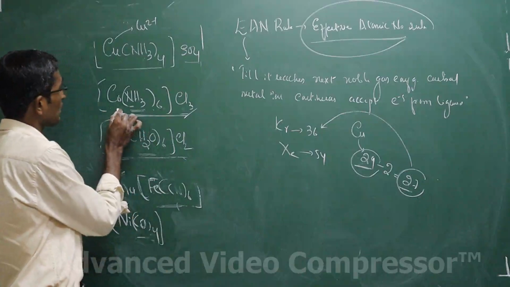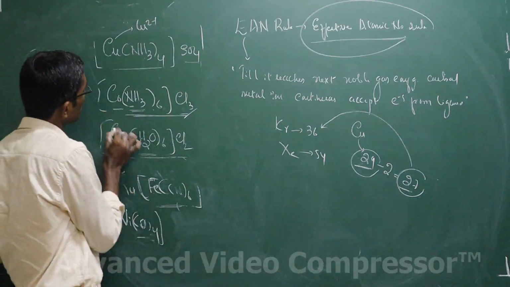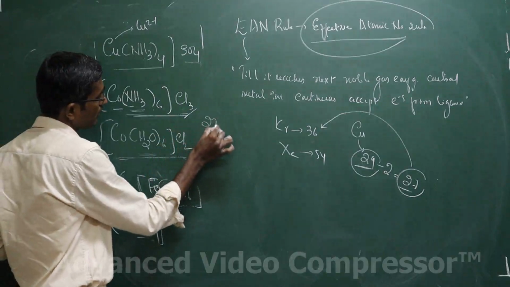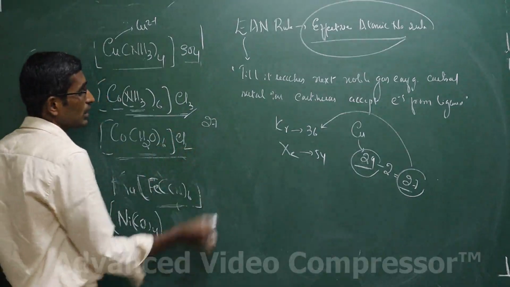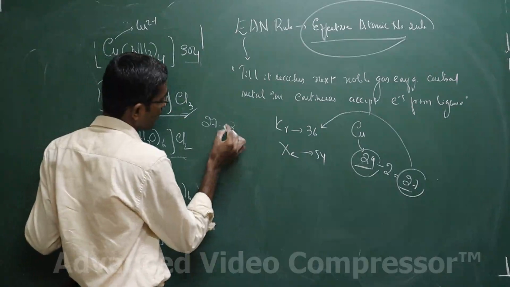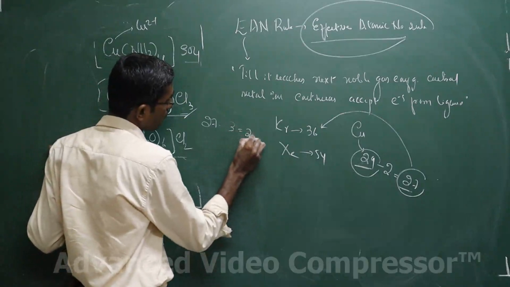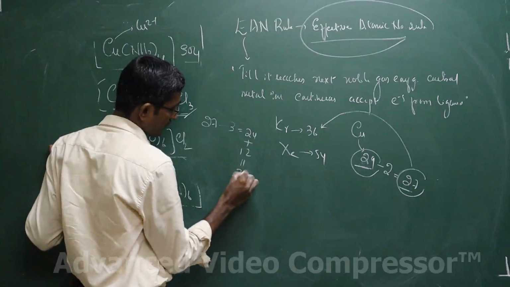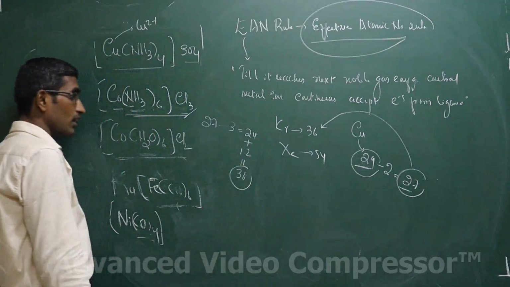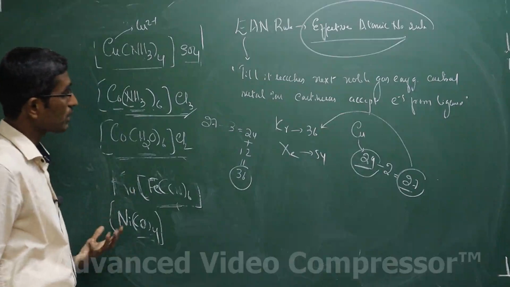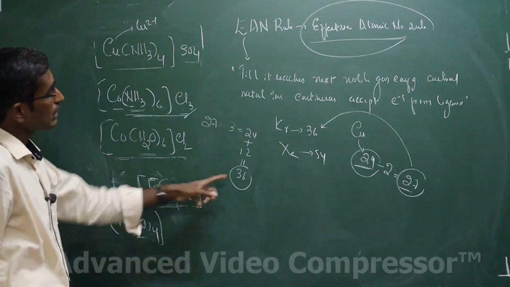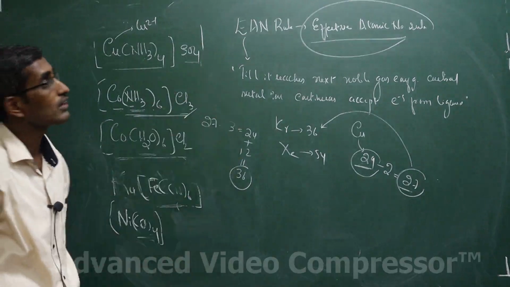For example, here, what is the cobalt ion? Cobalt ion is in the plus 3 oxidation state. 27 is the atomic number of cobalt. If you take out 3 electrons, it turns out to be 24, that means it has to accept 12 electrons to reach 36. What the EAN rule says is that cobalt will keep accepting the electron from the ligand till it reaches 36. That is what is called the EAN rule.